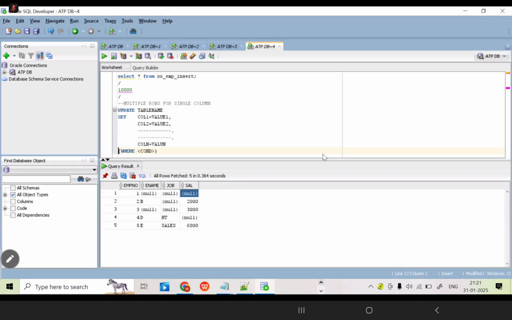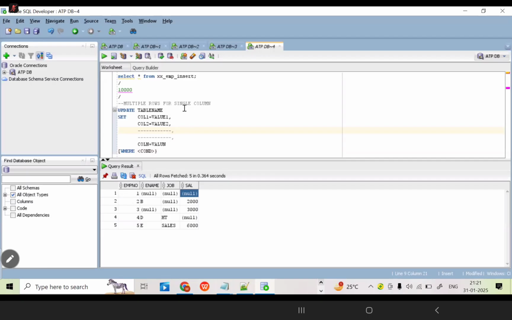For example, in our class, how many students have joined as of now? Roughly 19 or 20 students have joined. Now, how much amount do you want to pay for each and every student? Roughly 10,000 only. Now, every student has some student ID, as per the table.